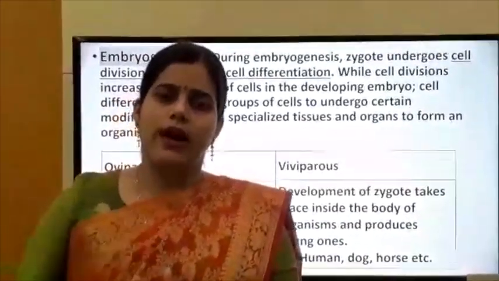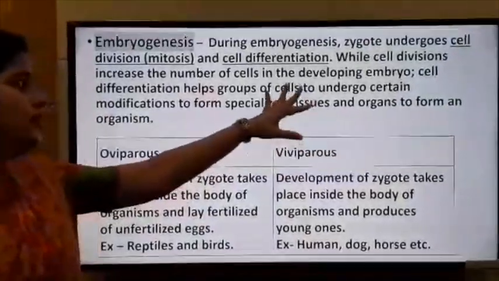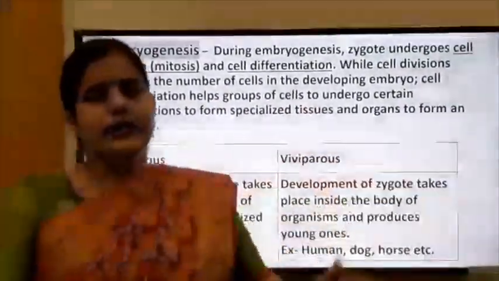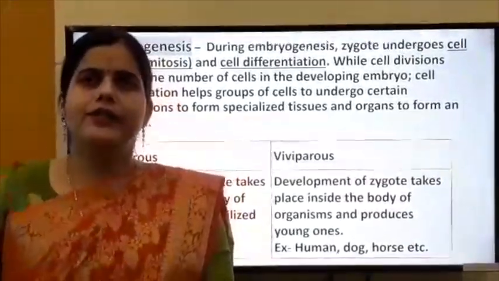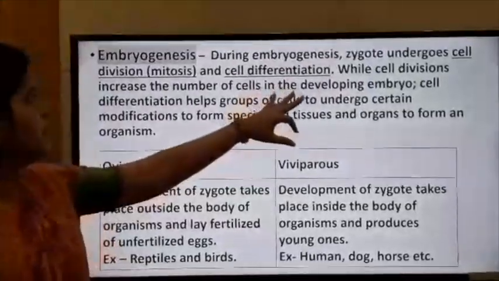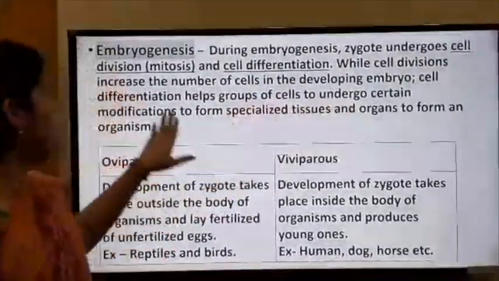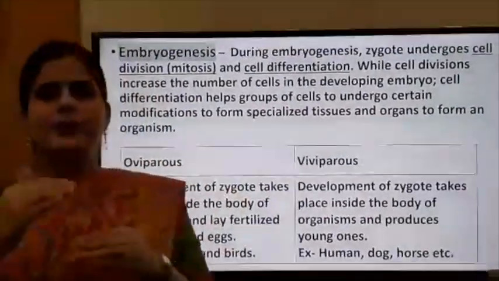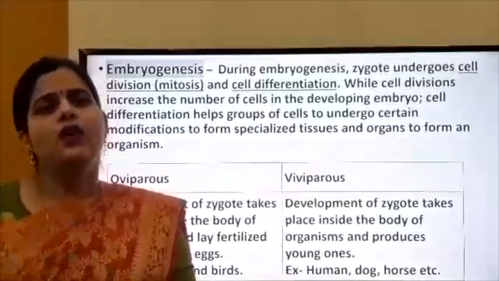While the zygote divides, cell division increases the number of cells, while cell differentiation helps groups of cells undergo certain modifications to form specialized organs and finally an offspring.